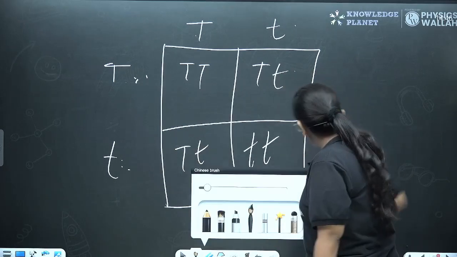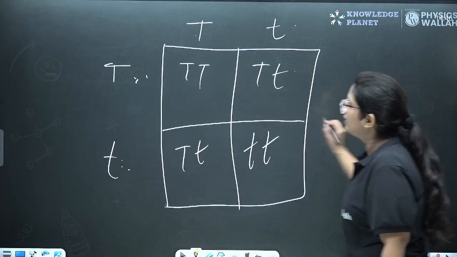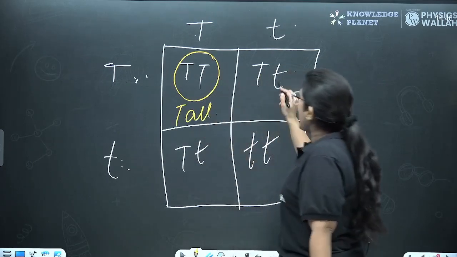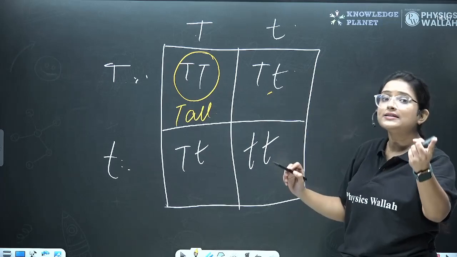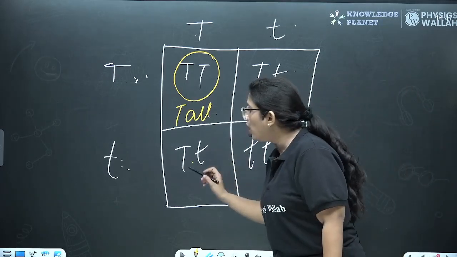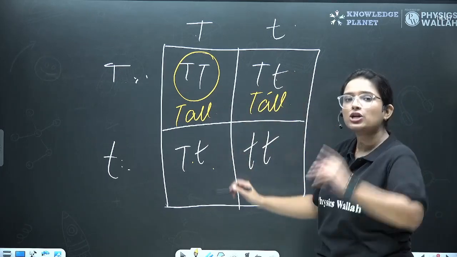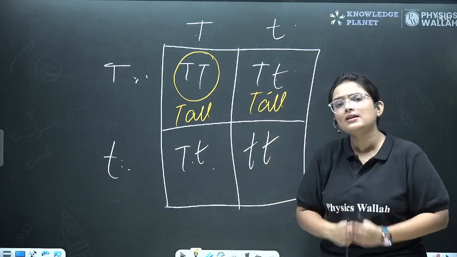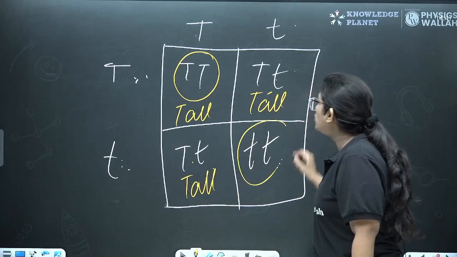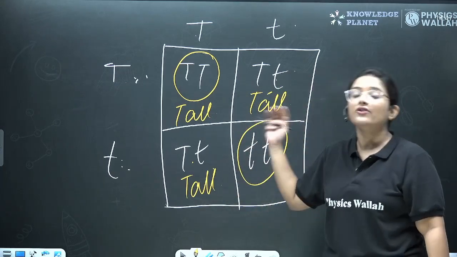So what would be the conclusion here? Both are dominant alleles, of course, so the plant would be tall. Heterozygous, but 1 dominant allele is there. So here would also be tall. Here, of course, same condition, heterozygous condition, 1 dominant is there, which will mask the effect of the recessive. So of course, tall. But both of them are recessive alleles.